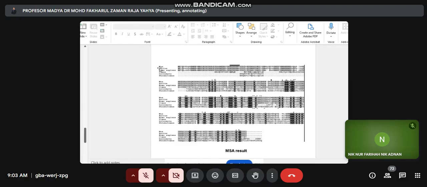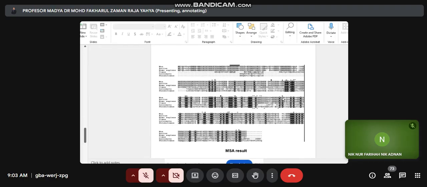The same goes for Rattus norvegicus. It is also an experimental animal. Homo sapiens, about us, and the others, I'm not sure. So the same protein is obtained from different organisms, then we do alignment.